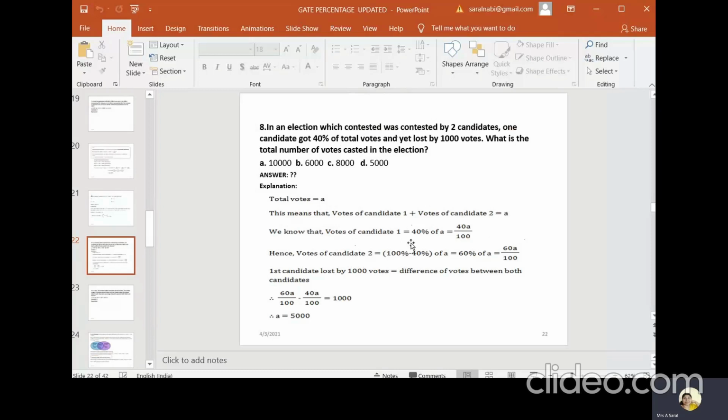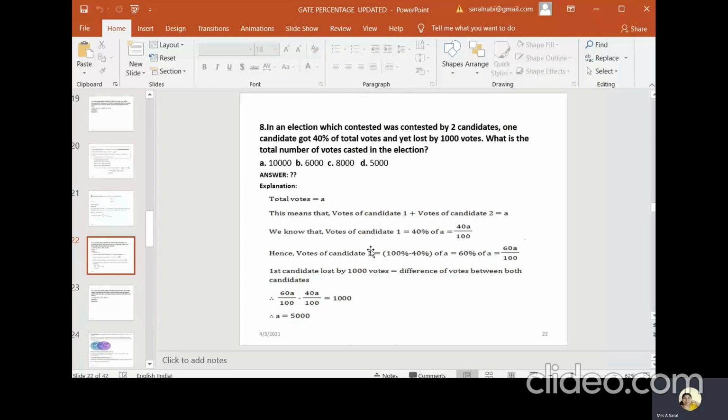So now what we already know, one candidate got 40% of total votes, that we know earlier. So we know that the vote of candidate 1 is 40% of A. In the total amount, the first candidate got 40%. So 40% of A can be written as 40A by 100.